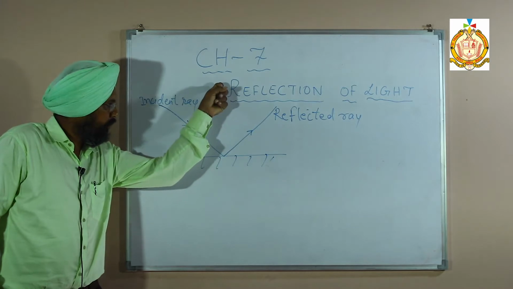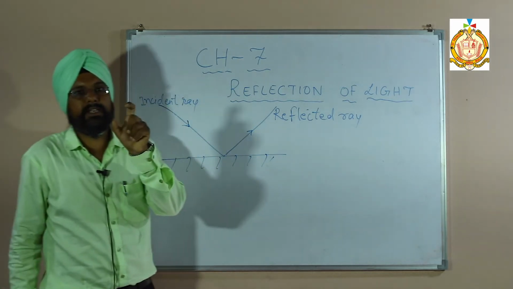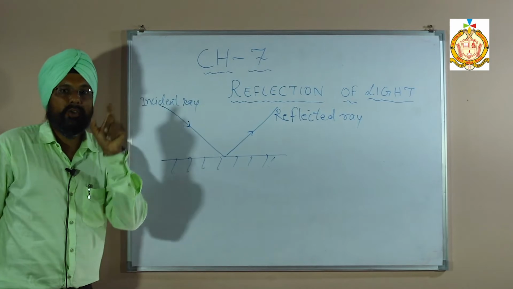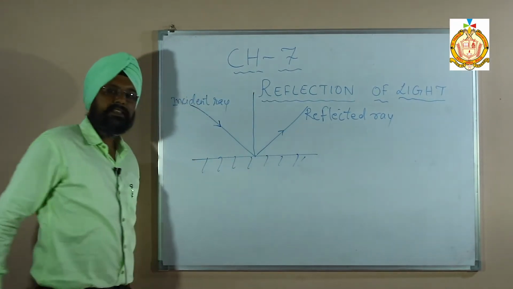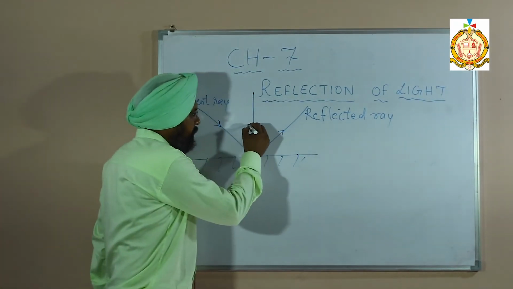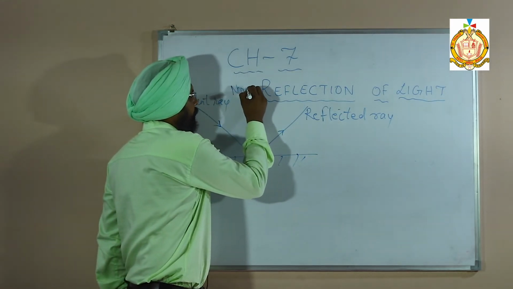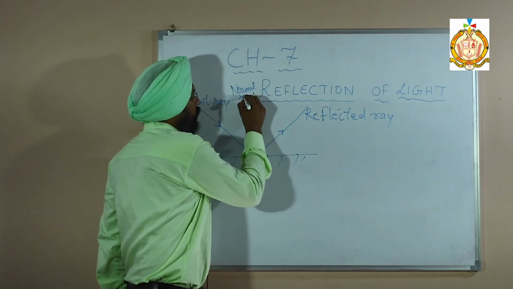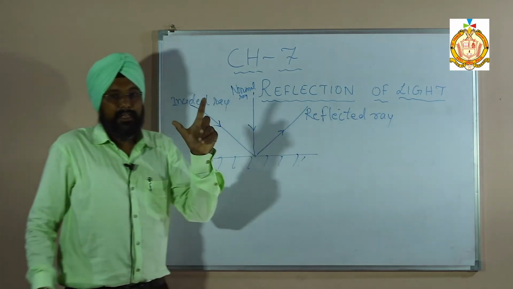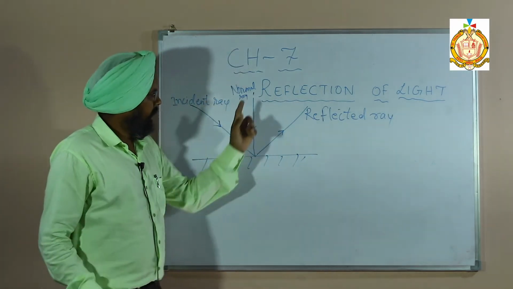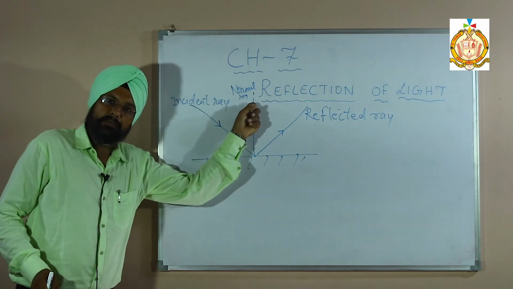We don't know at which angle it reflects, so we have to draw one perpendicular line. In physics, this perpendicular line is known as the normal ray, or perpendicular line. This perpendicular line drawn is called the normal ray. Then you always have to compare the angles with the normal.